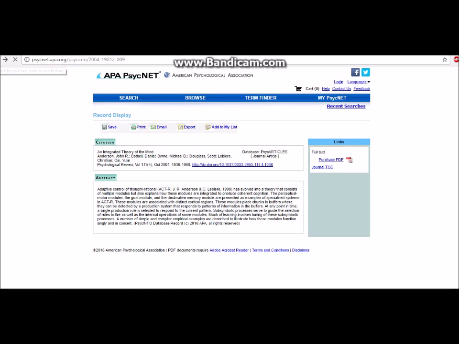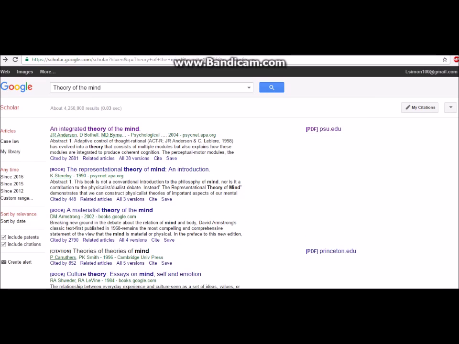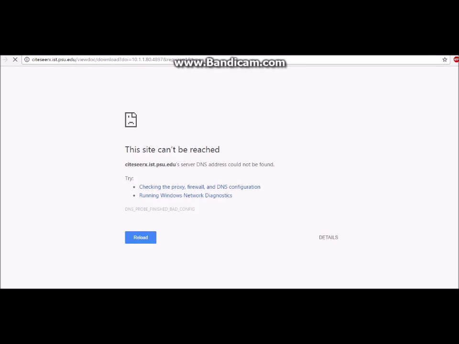But there's another trick, a little way that I know that can allow you to get some of the articles at least. If you see on your right hand side there are other links to the same article that you can get for free. I'm going to click on the first article link, and there you go.